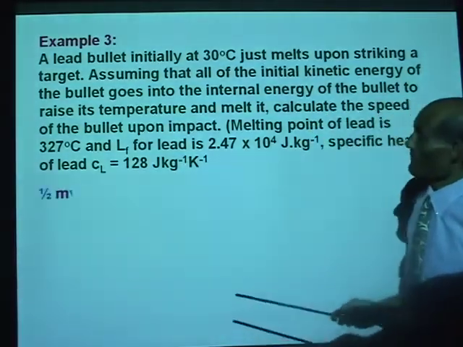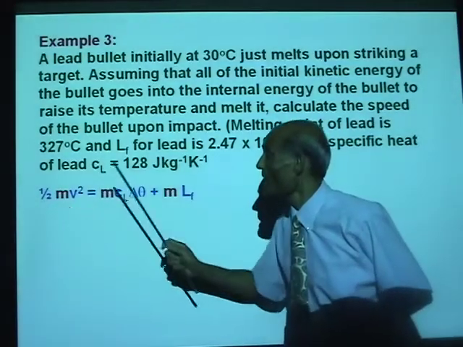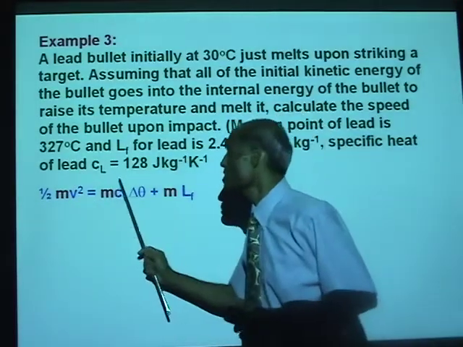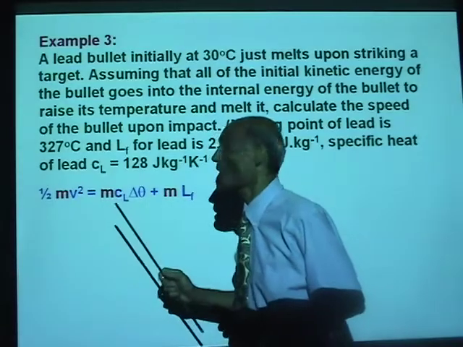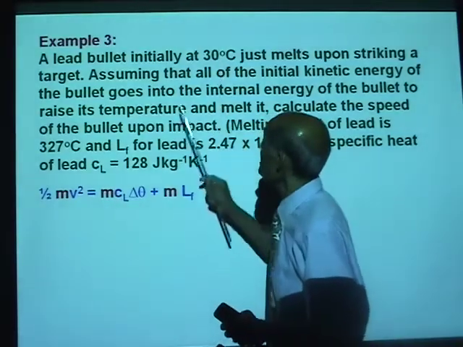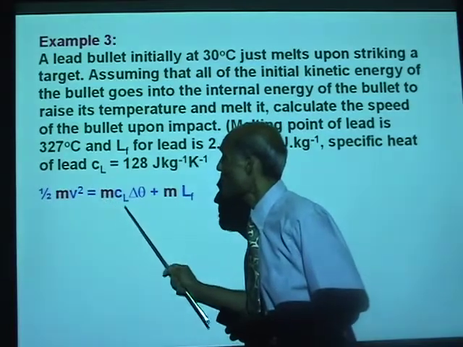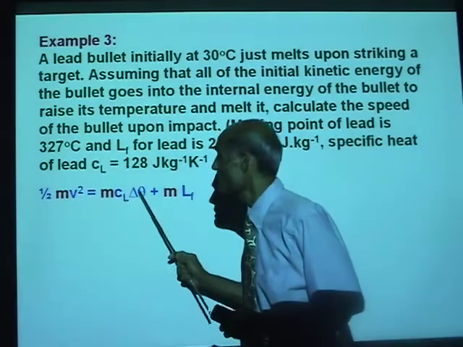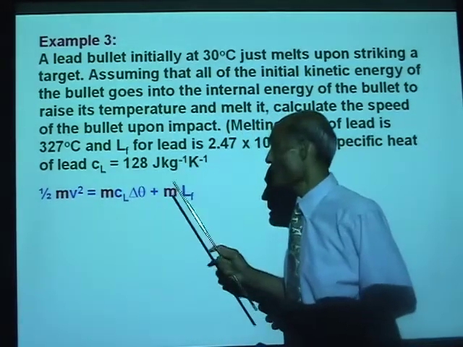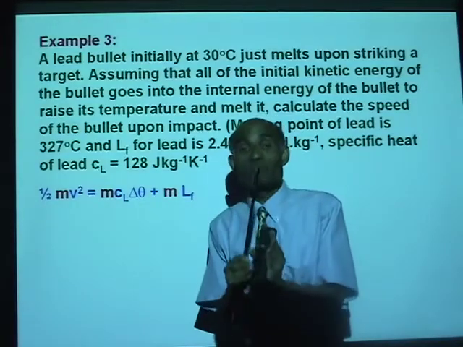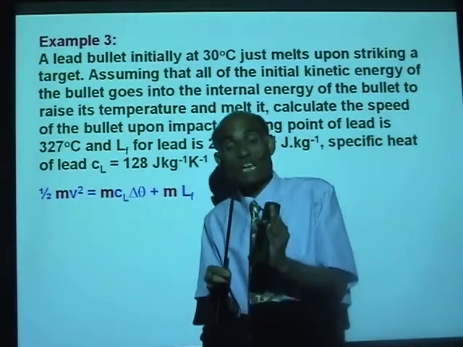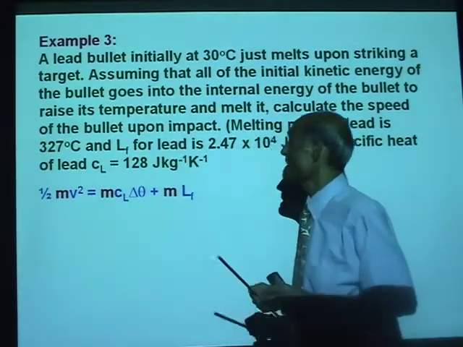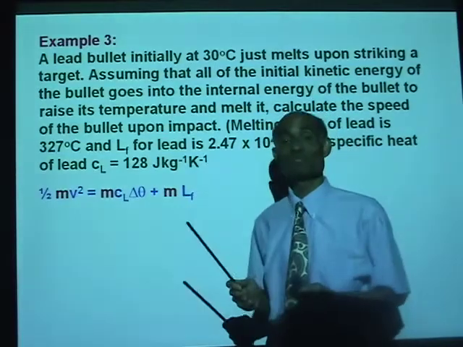So we can say 1/2 mv squared, the initial kinetic energy, is used in increasing the temperature of the bullet from 30 degrees to 327, and the heat used to do that is mass times specific heat of lead multiplied by the change in temperature. And then, after the lead has reached its melting point, it is converted to liquid lead. The heat needed to do that is mass times latent heat of fusion.